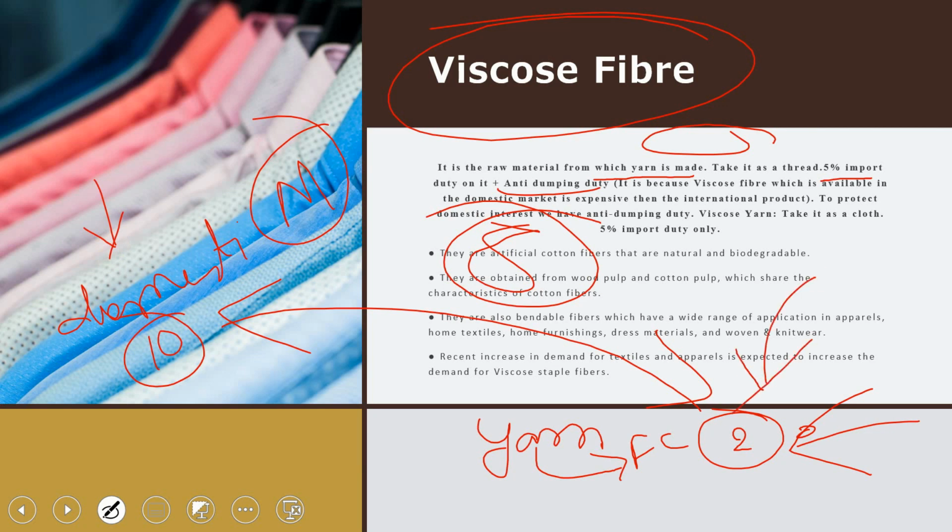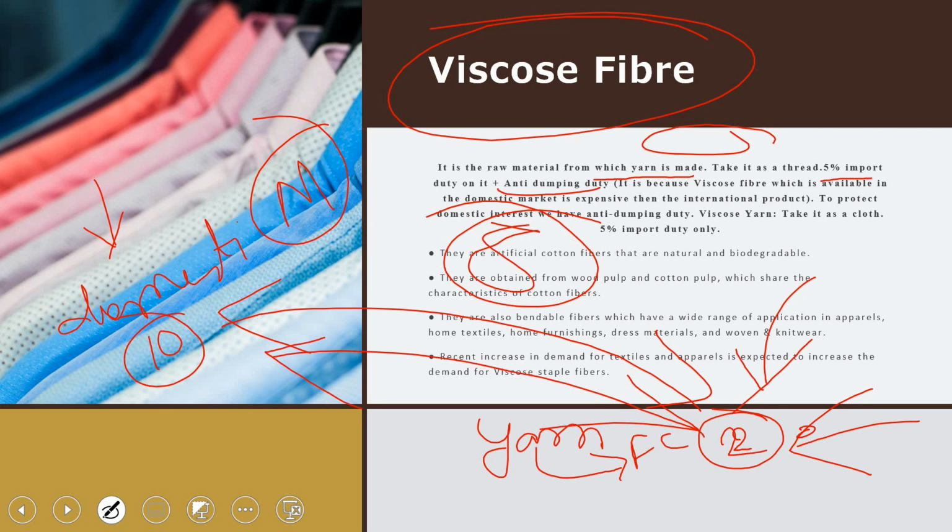Suppose 80% anti-dumping duty, or 90%, or 100%, or 200% anti-dumping duty, whatever; the main motive of the government is to make it less competitive with the domestic market. If I have to increase it to rupees 10, I would have to impose 300 or 400%, but that is not the scenario.